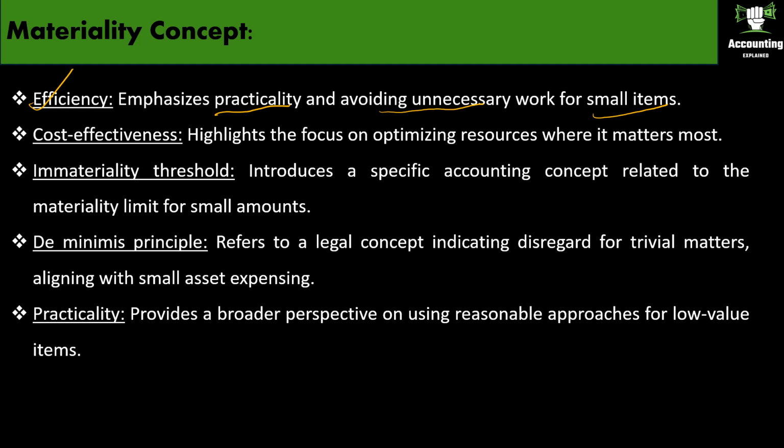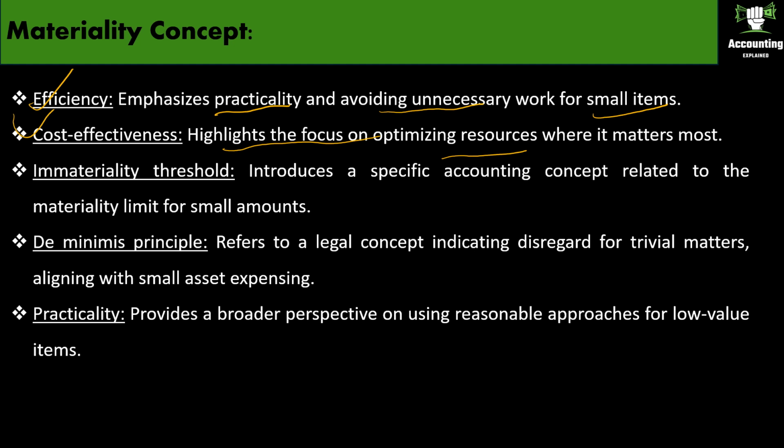Next is cost effectiveness. It highlights the focus on optimizing resources where it matters most. You wouldn't invest in expensive accounting software just to track the cost of your disposable teacups, right? You might simply keep a record of the total amount spent on them.